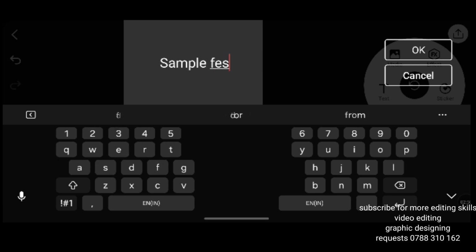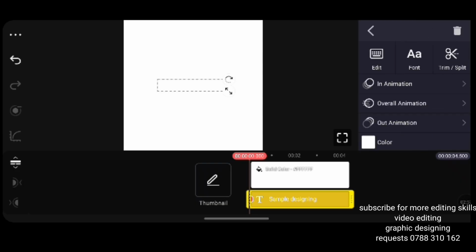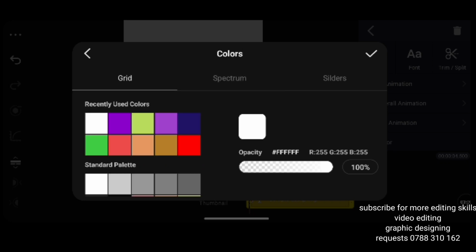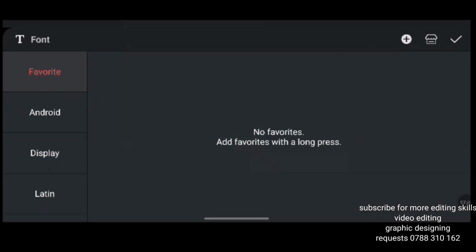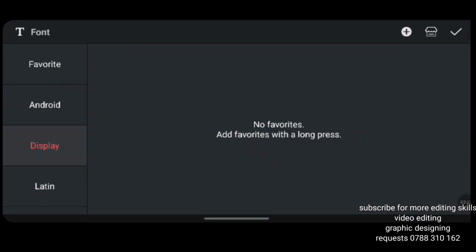Sample designing. Right, my text color is white and my background is white here, so I have to change the color of my text. I go and tap where it is written color there. I go to grid, then I choose the color that I want to use. Let's use blue.